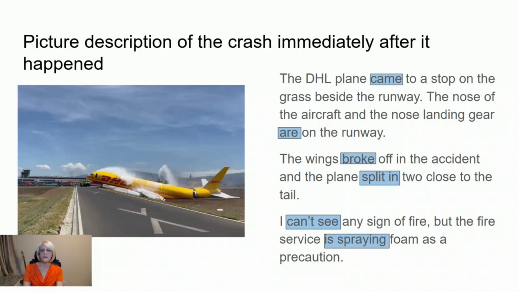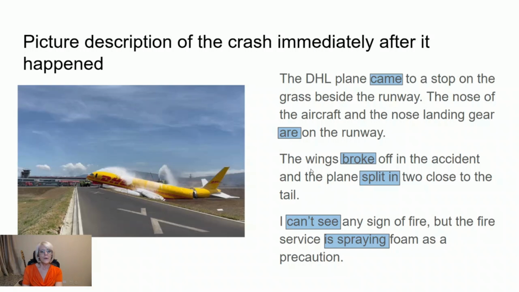Now in this picture description, you've got a variety of tenses. You've got the past simple, the DHL plane came to a stop. Then you've got the nose of the aircraft and the nose landing gear are on the runway. That's the present simple tense talking about a current fact.